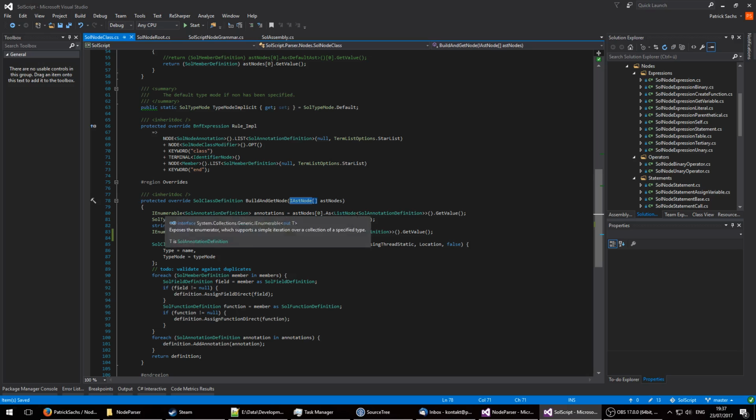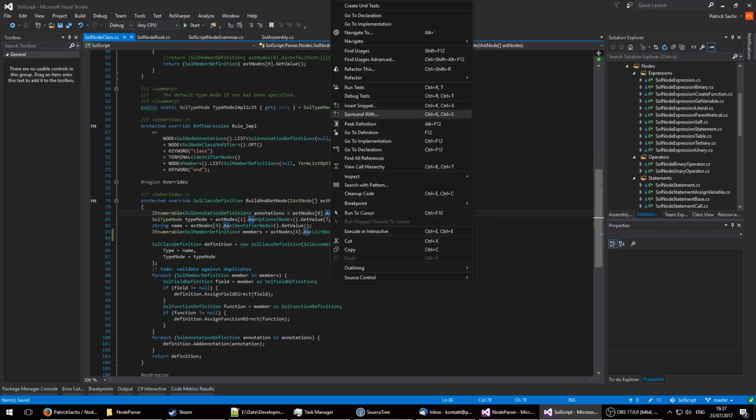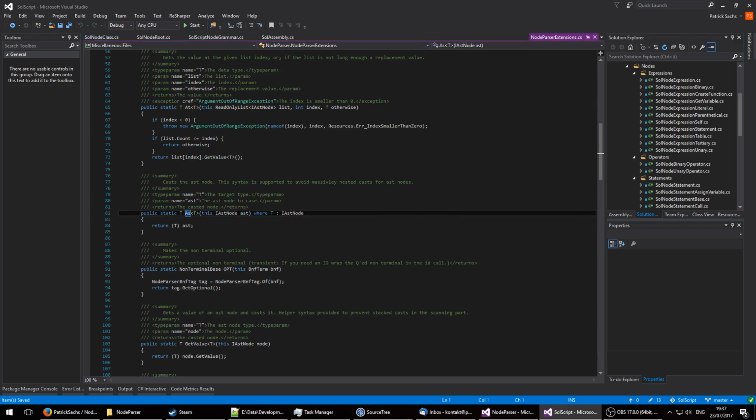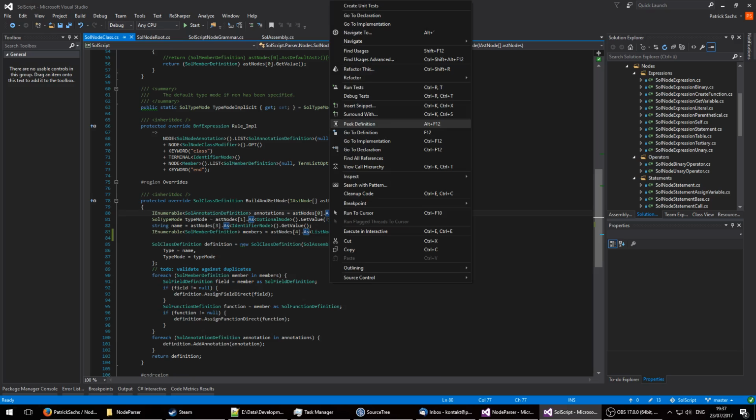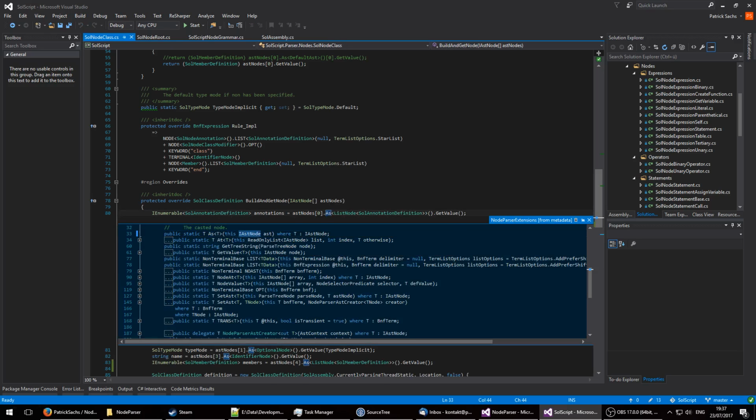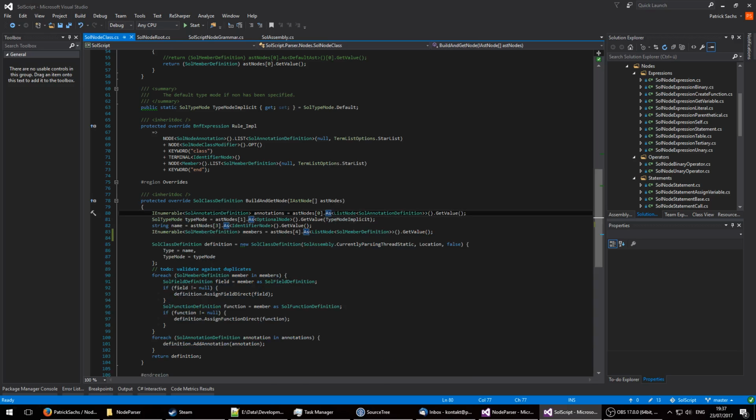So how do you obtain our annotations? Our annotations were defined in the first AST node, in this first rule. So we get the 0th AST node as, this is essentially just a wrapped cast, because you'd end up wrapping casts inside of casts. Normally this is a very bad way to do casting, but in this case there's an overload provided just for the IAST nodes to cast them this way.